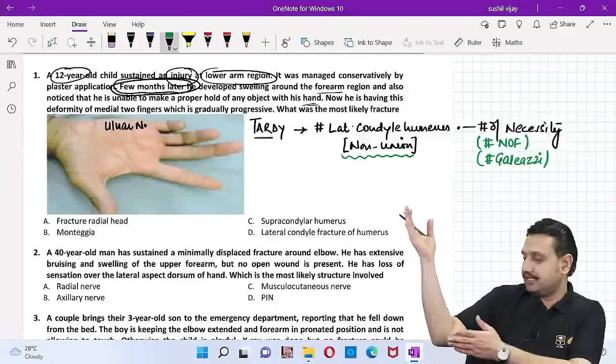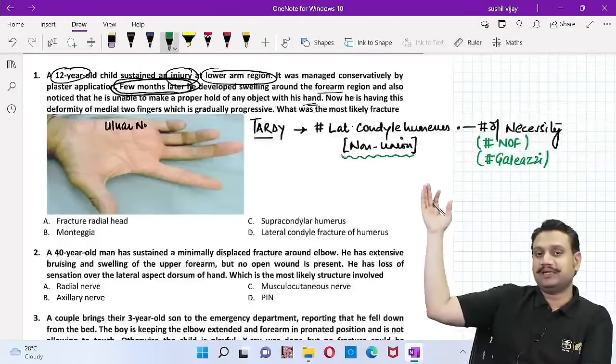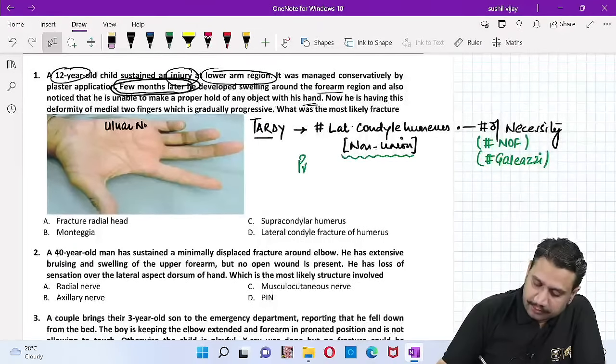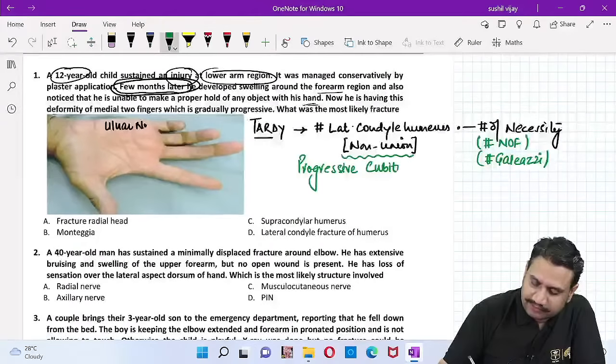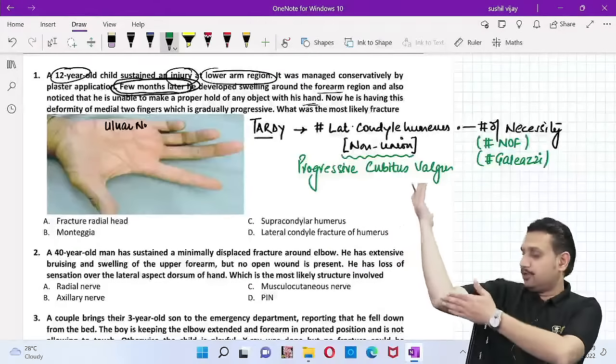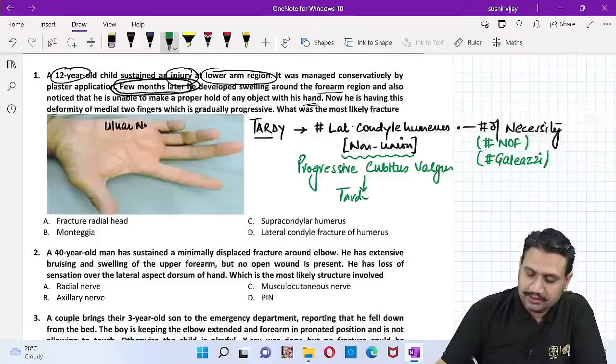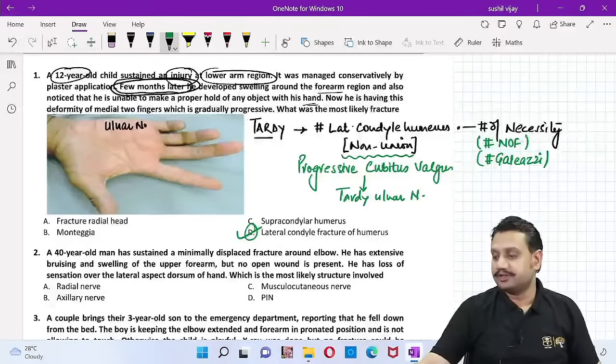to what deformity? If there is a non-union over here, it will lead to a deformity like that, valgus. This non-union leads to a progressive cubitus valgus, so the forearm goes laterally. And when the forearm goes laterally, what will happen? All the structures here will be stretched, and that is what you call tardy ulnar nerve palsy. Every line, yes, absolutely right. Rakshita has answered it very correctly. So it's a tardy ulnar nerve palsy, with the lateral condyle of the humerus getting involved.